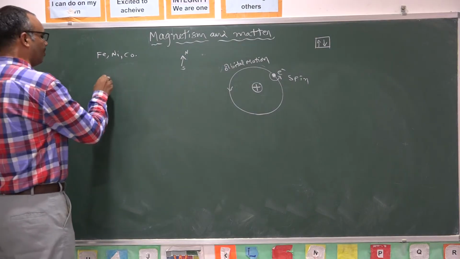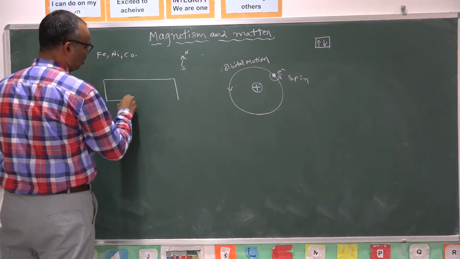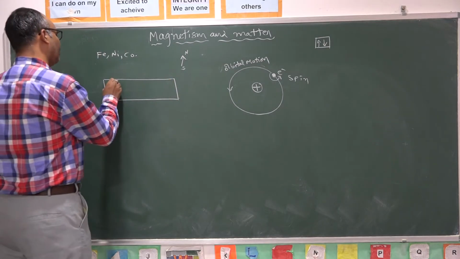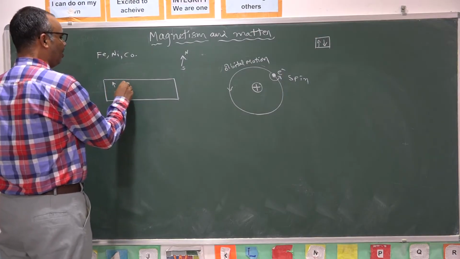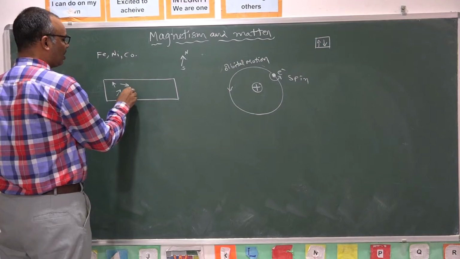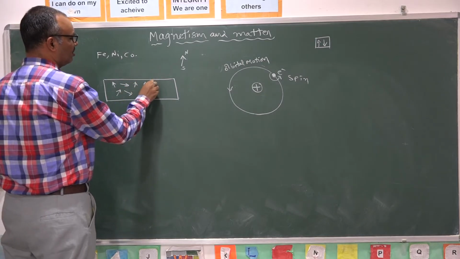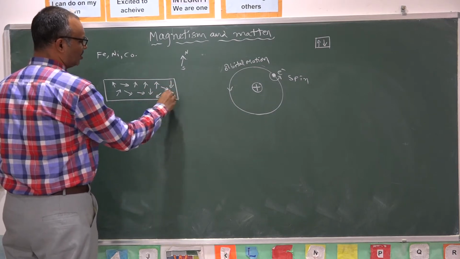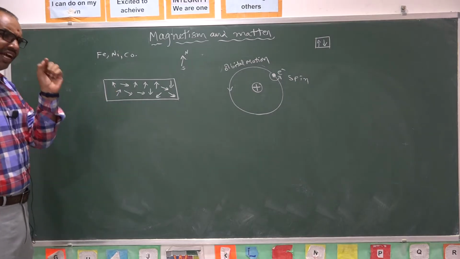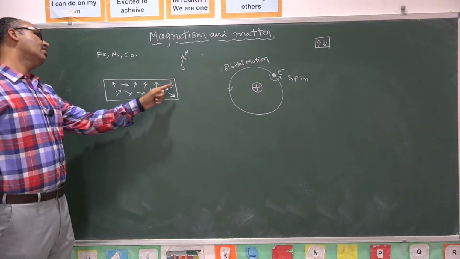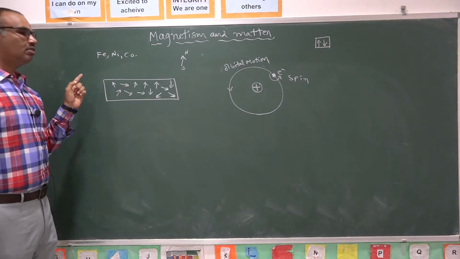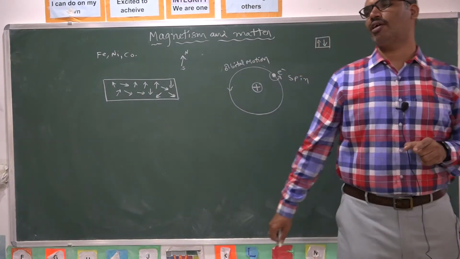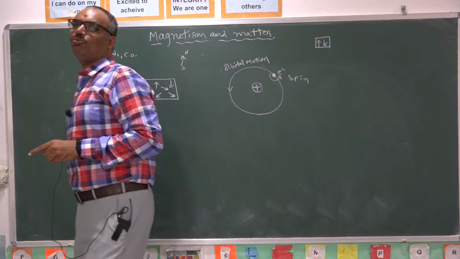Suppose if you consider an iron or nickel or cobalt block like this, each and every atom consists of certain magnetic moment or certain magnetic field, and these magnetic field vectors are randomly distributed in different directions. Individually, every atom is behaving like a tiny magnet, but all together this iron substance is having zero net magnetic moment, since they are randomly distributed.